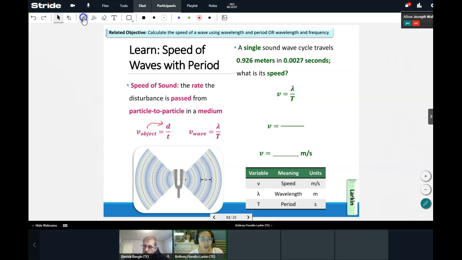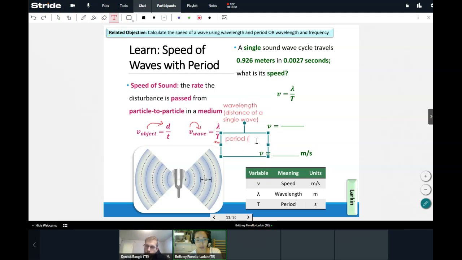Great. Now we can go ahead and take the same equation and just convert it to vocab for waves. So the speed of a wave, v meaning velocity or speed, is going to this time be the wavelength, because that's the distance of a wave, divided by the time, but in this case, time is specific for a single wave. So that would be the period. The period would be the time of a single wave. So it's still distance divided by time. It's just specific to the distance and time of waves.